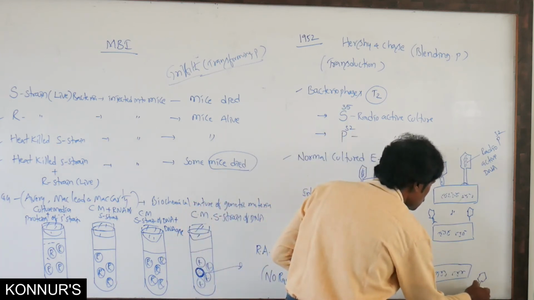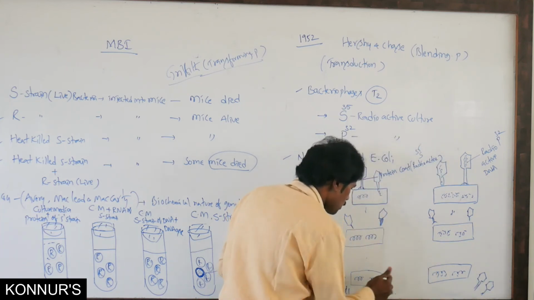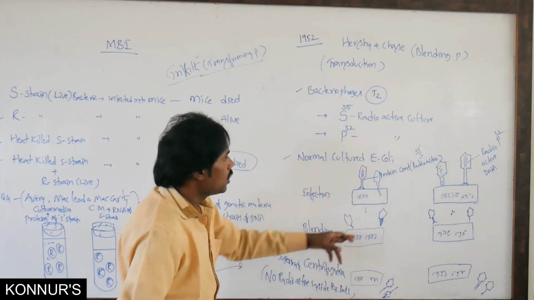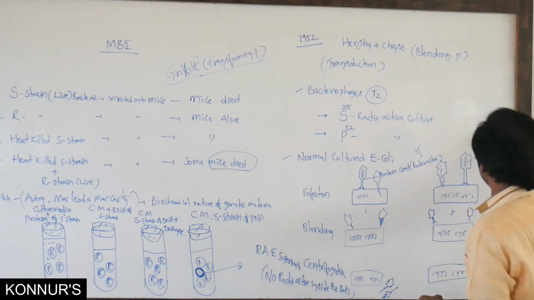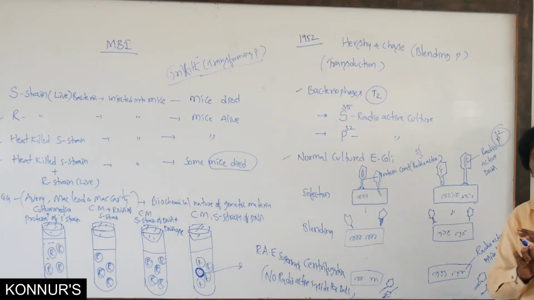Similarly here also; for understanding purposes one can draw it in reverse. Whereas with P32, radioactive elements are present inside the bacterial cell, but there are no radioactive elements present in the supernatant.